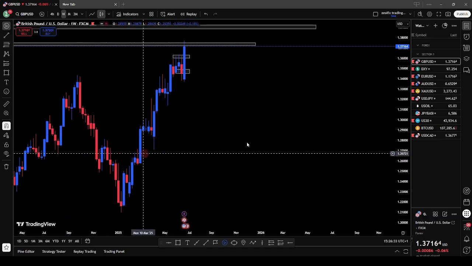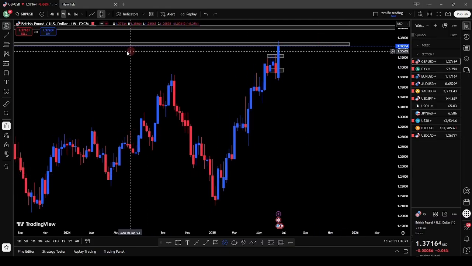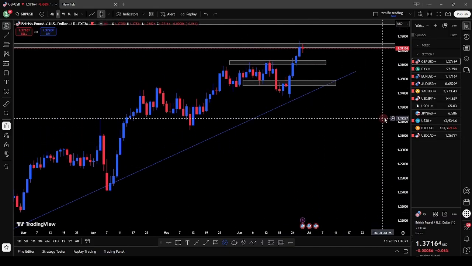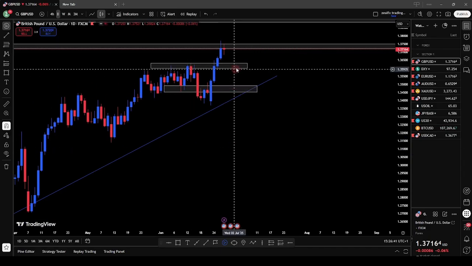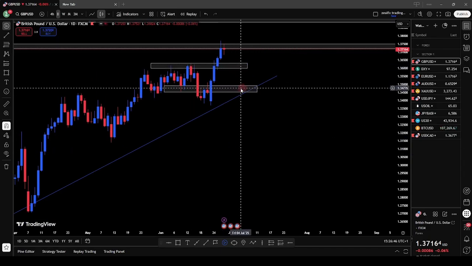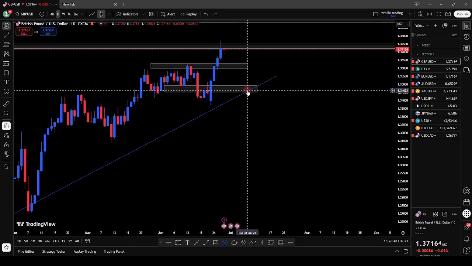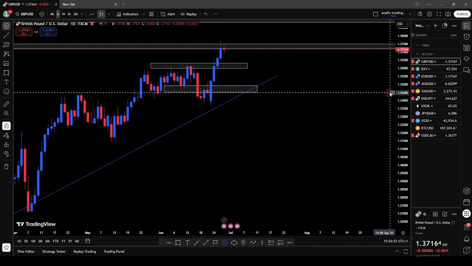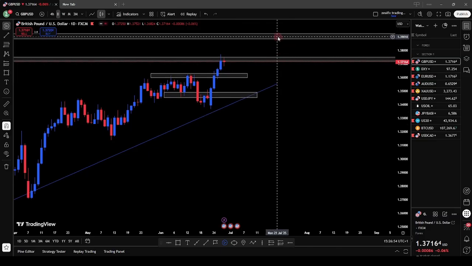So we're expecting price to move to our resistance level this coming week, and we're waiting for a price action setup from this support level, which is our previous resistance turned support level, or price can also come to this level, but our main focus will be this level. Once we have our price action setup, we know that we are buying to this next resistance level, which is also a weekly resistance and also a daily resistance level.